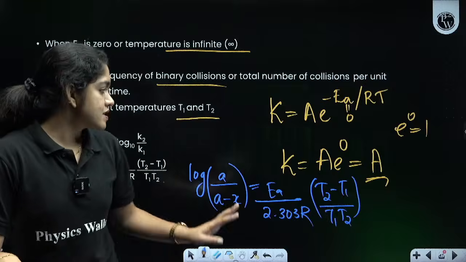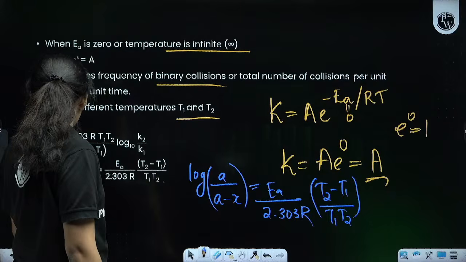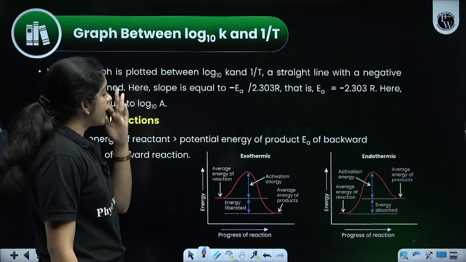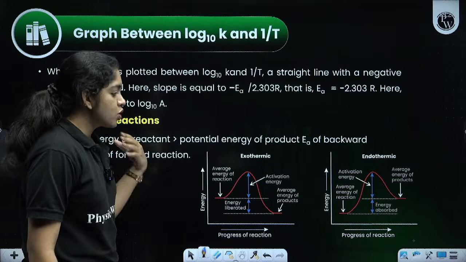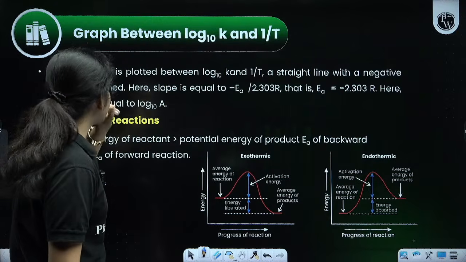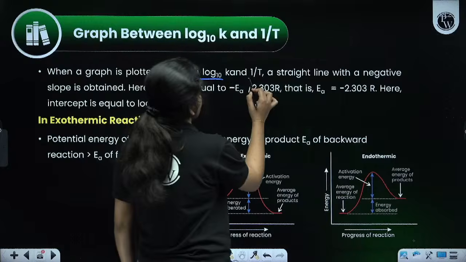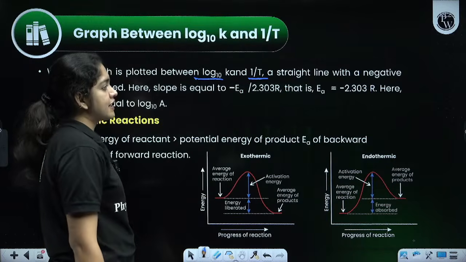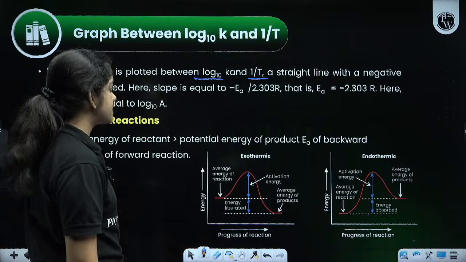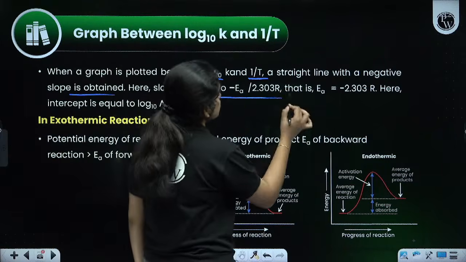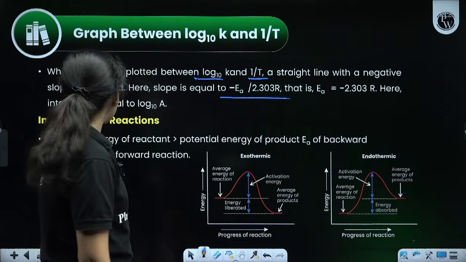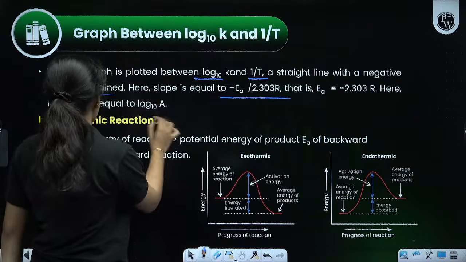Okay, then next one. Graph between log10 K and 1 by T. These are the two graphs showing the relation between log10 K and 1 by T. When we plot a graph between log10 K and 1 by T, a straight line with a negative slope is obtained, and the slope is equal to minus EA by 2.303 R, that is EA equal to minus 2.303 R into slope. Here the intercept is equal to log10 A.